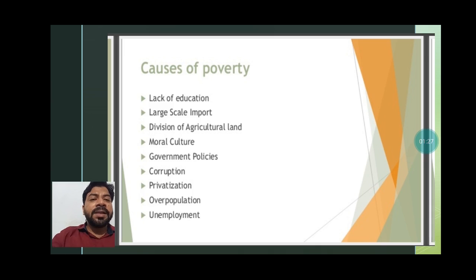Okay. Large scale import in our country. These days we are importing lots of new things from other countries. New technologies are coming, new industries are coming. Our cottage sector industry is ruined completely. So you can understand that we are doing large scale import, purchasing things from others.